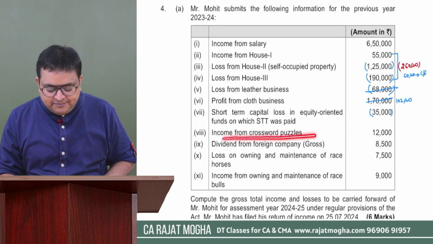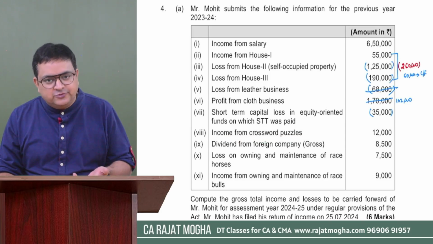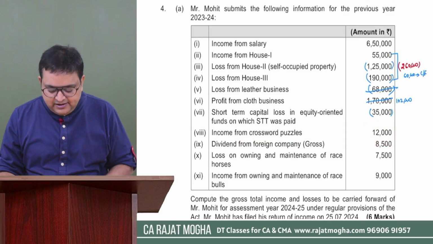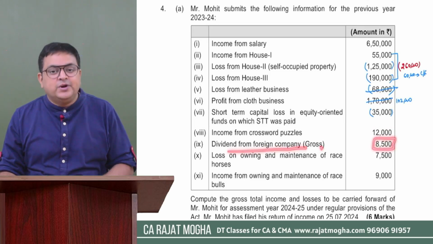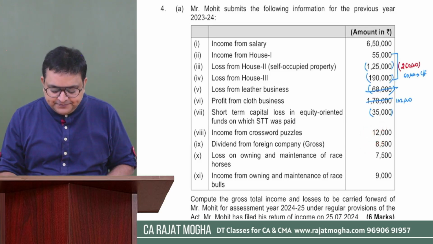Income from crossword puzzles. We understand this is income from IFOS, that is, casual income. So this is our income. Dividend from foreign company, 8,500 gross. So what is it? This is again IFOS income. So we have this IFOS, we have this IFOS.